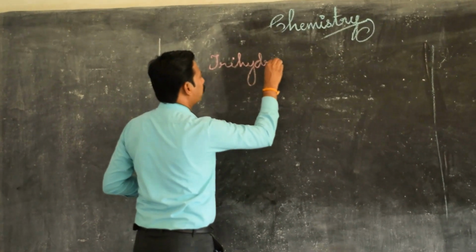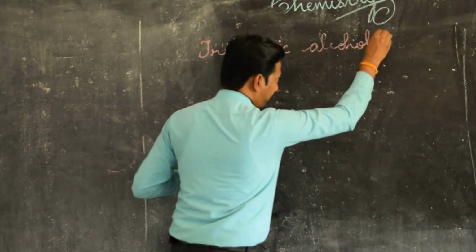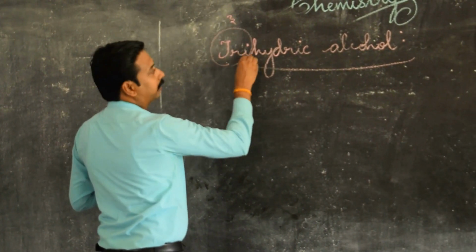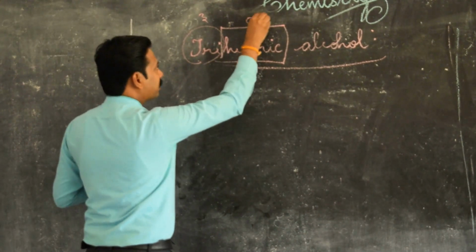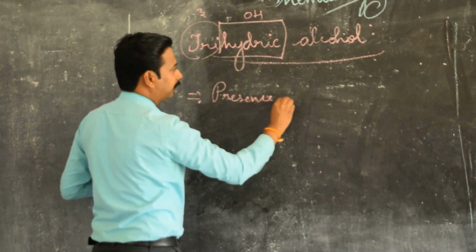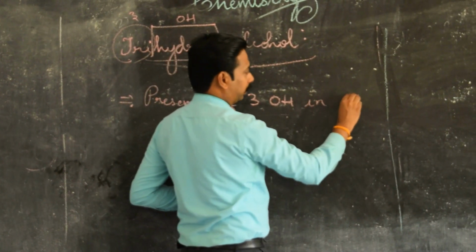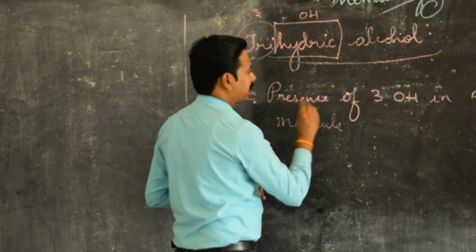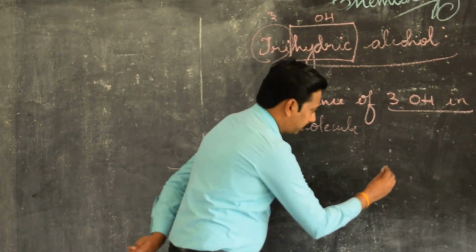Now we are going to see the last part, trihydric alcohol. Name itself gives the meaning. Tri means three, hydric means OH, so presence of three OH. Take down the definition: presence of three OH in a molecule is called as what? Trihydric alcohol.